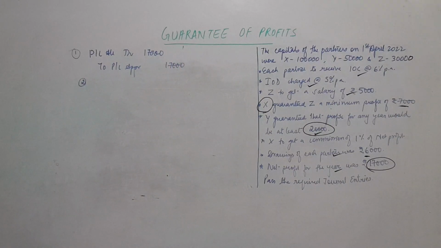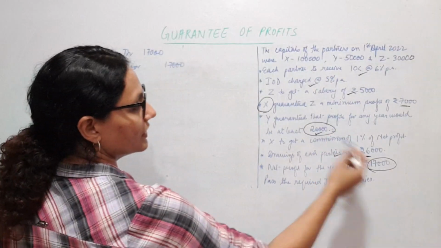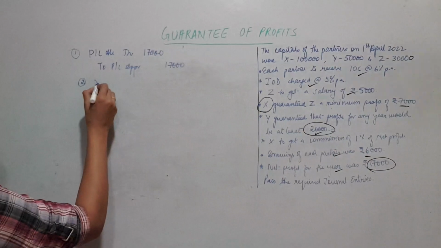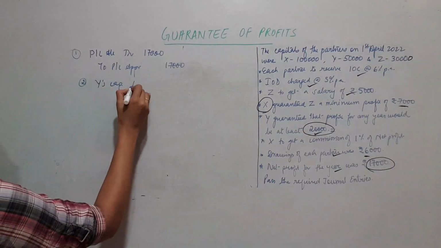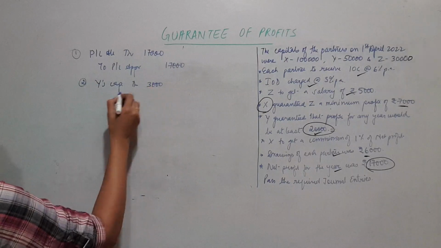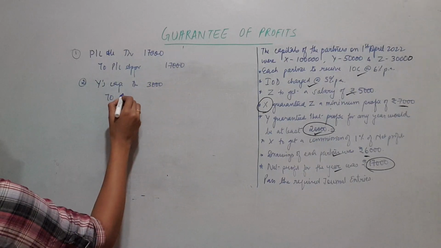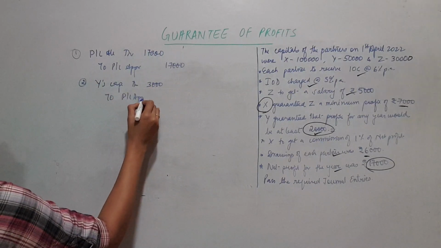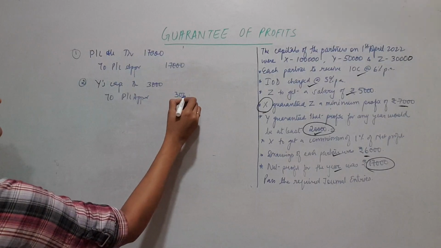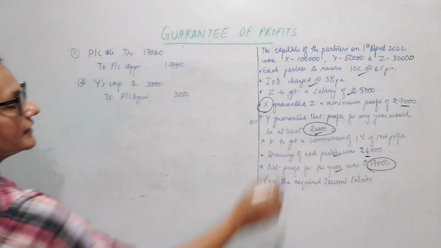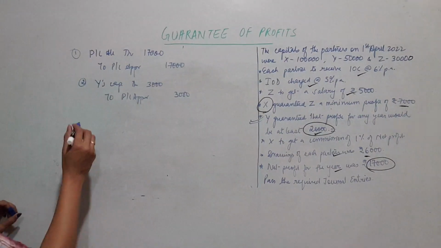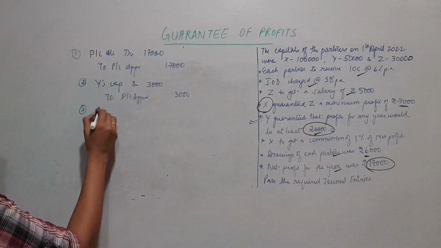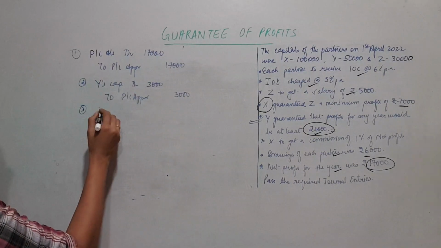Second, we had made good the deficiency from Y. So Y's capital account debit 3,000 to PL appropriation 3,000. So the Y's guarantee was taken care of. Okay. Third one, interest on capital. First thing, adjusting entry, then closing entry.